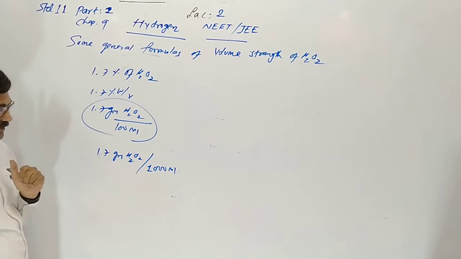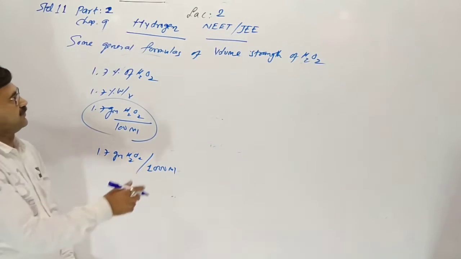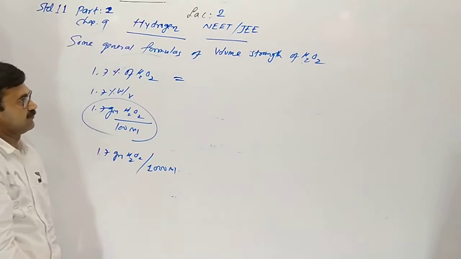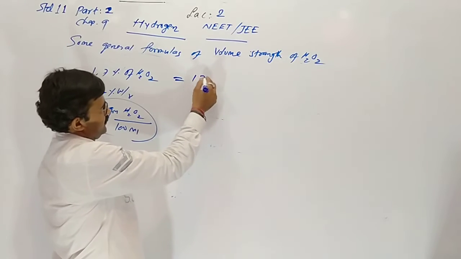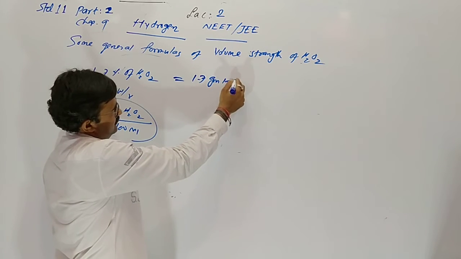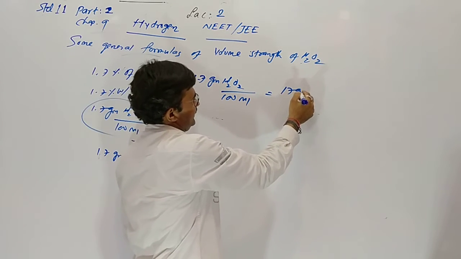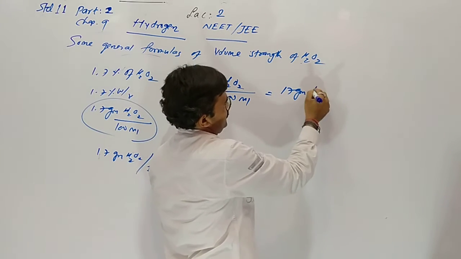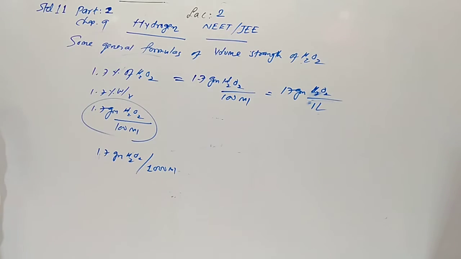So 1.7% weight by volume H2O2 means 1.7 gram H2O2 in 100 milli, or 17 gram H2O2 in 1 liter, 1000 milli.